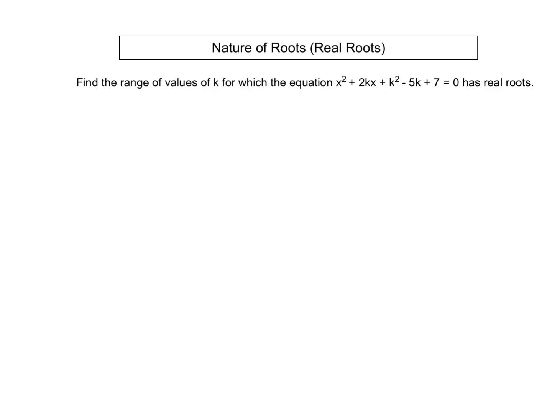Find the range of values of k for which the equation has real roots. So in this case, for real roots, our b squared minus 4ac has to be bigger or equal to 0. And for this equation, a will be 1, b will be 2k, and c is k squared minus 5k plus 7.